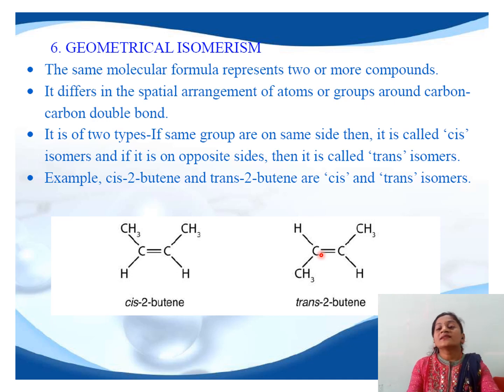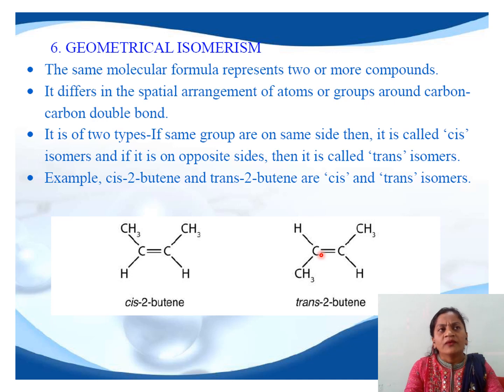In case of these cis and trans isomers, these compounds differ in the spatial arrangement of atoms, and therefore these compounds exhibit different physical as well as chemical properties. Due to difference in their properties, it is very simple to isolate these isomers from one another. One more additional point is that geometrical isomerism mainly arises due to restriction in rotation about carbon-carbon double bond.